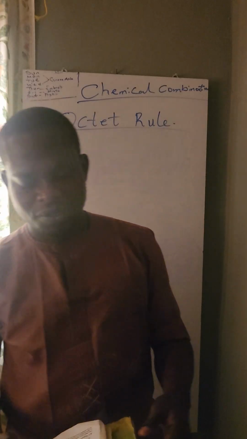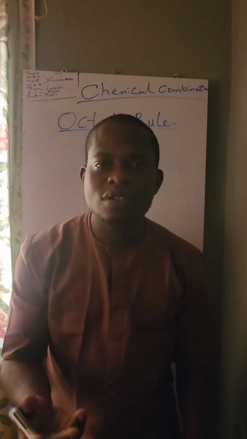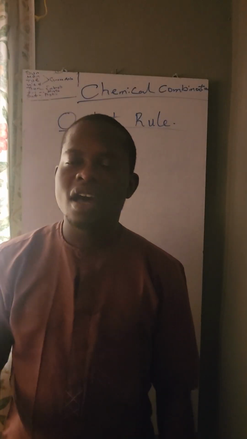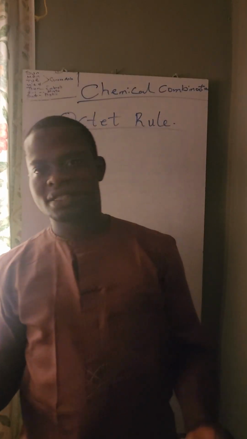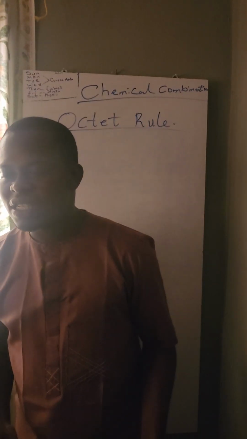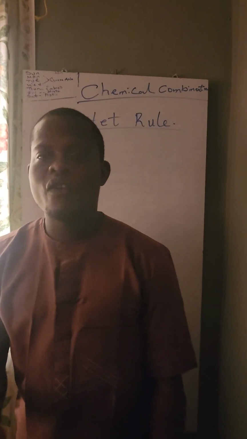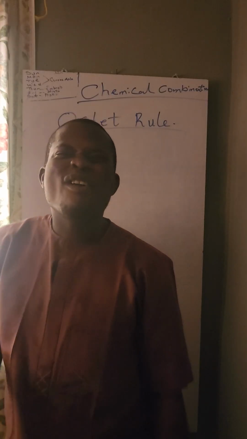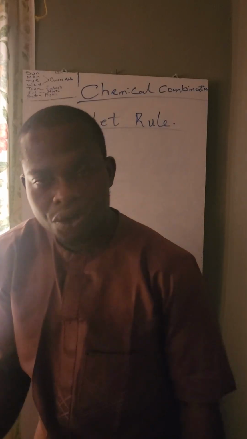Now, what is valence electron? You can say valence electron is the number of electrons in the outermost shell of an element. You are right. You can say a valence electron is the number of electrons required by an element to obtain an octet or duplet configuration.